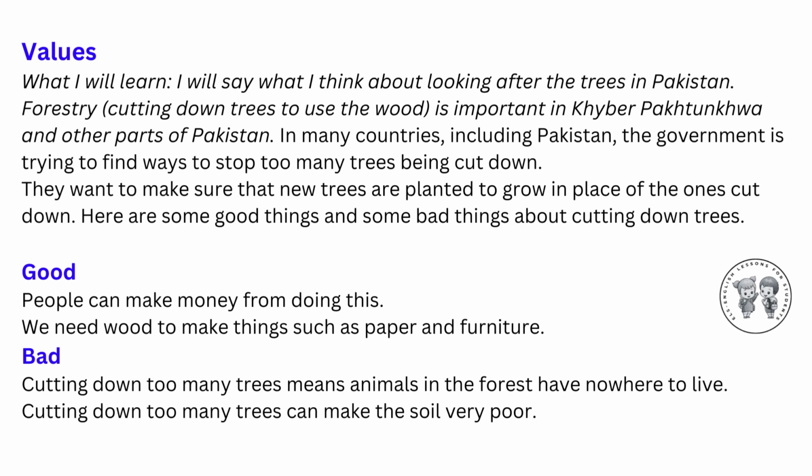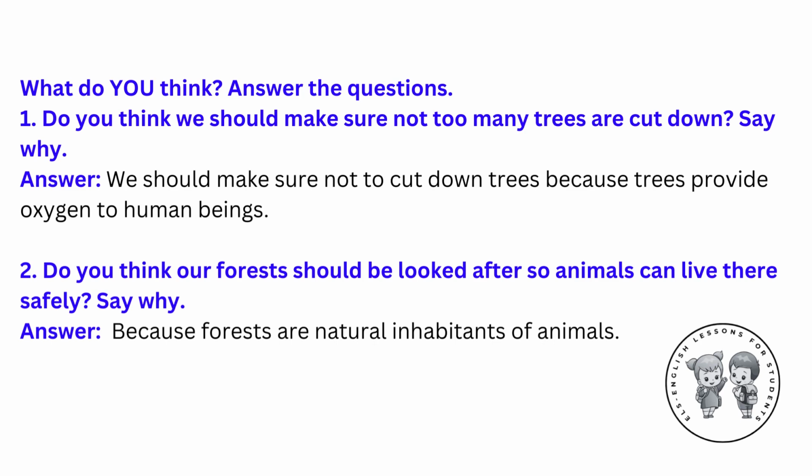Here are some good things and some bad things about cutting down trees. Good. People can make money from doing this. We need wood to make things such as paper and furniture. Bad. Cutting down too many trees means animals in the forest have nowhere to live. Cutting down too many trees can make the soil very poor. What do you think? Answer the questions.